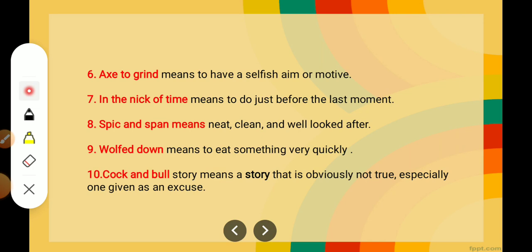In the nick of time, to do something before the last moment. Sometimes it happens like we know that we have 10 days to finish our project, but we are not doing anything. We are sitting very calmly, very relaxed.